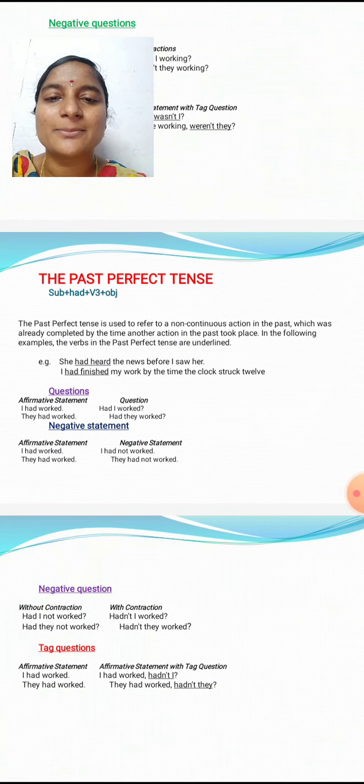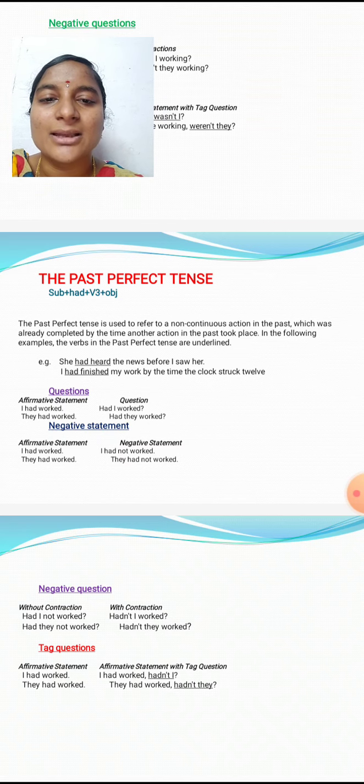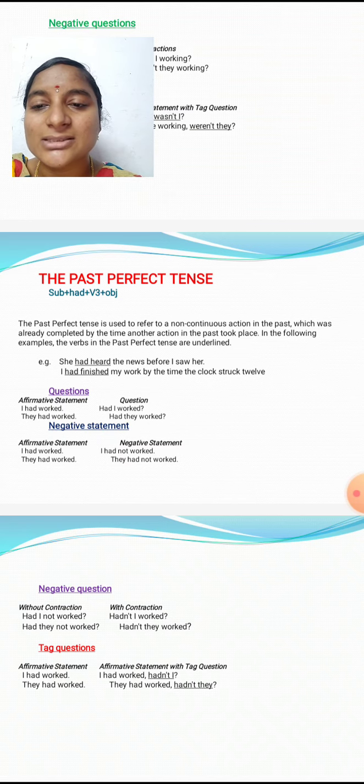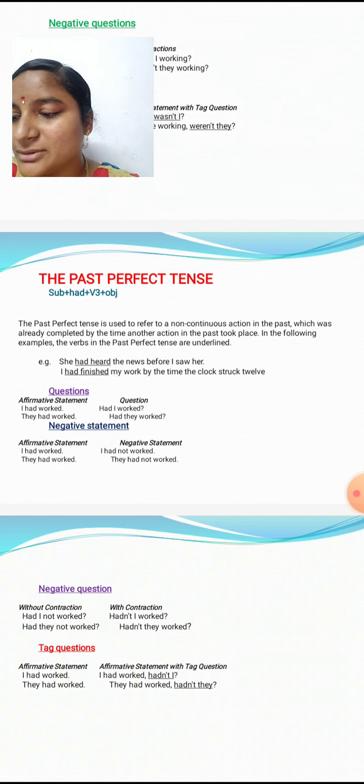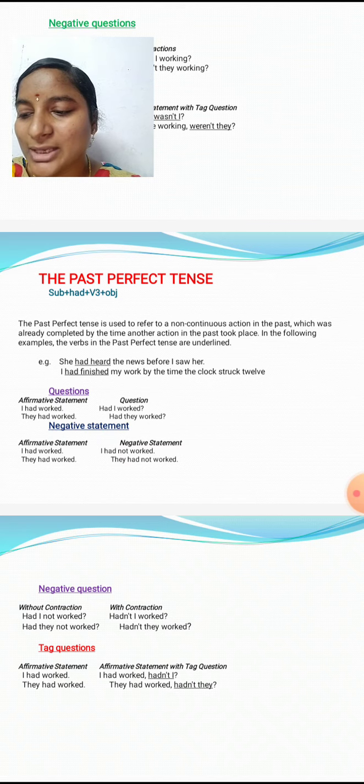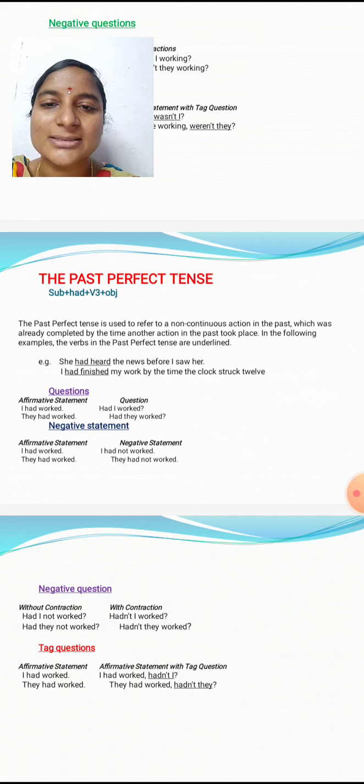Next, the past perfect tense. This is used to refer to a non-continuous action in the past, which was already completed by the time another action in the past took place. So the past perfect tense is used to express an action which is completed at a certain time in the past. So that is called past perfect tense.